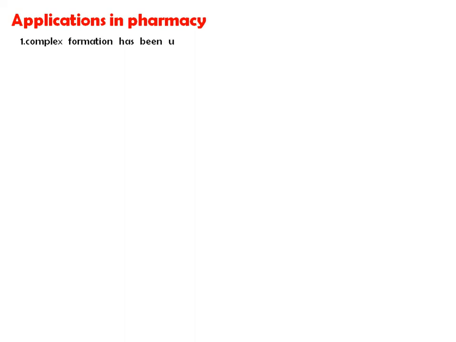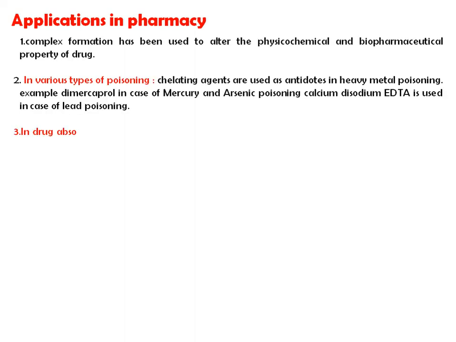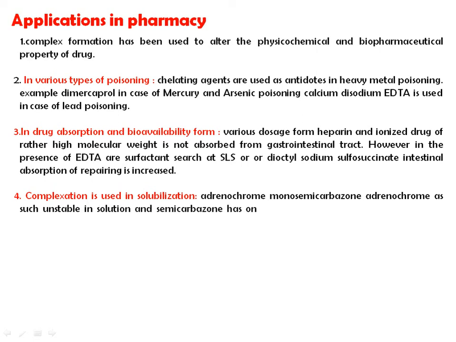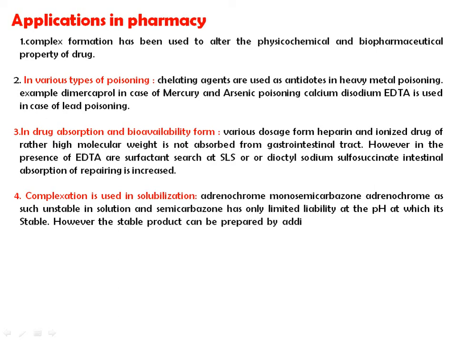Now we'll see these applications in detail. Complex formation has been used to alter physicochemical and biopharmaceutical properties of drugs. It is helpful in the treatment of various types of poisoning, like metal poisoning. Dimercaprol is used in mercury poisoning. Then calcium disodium EDTA is used in lead poisoning.